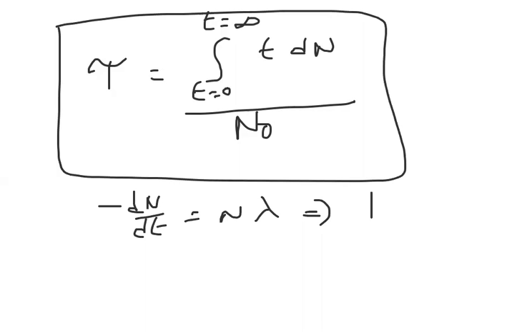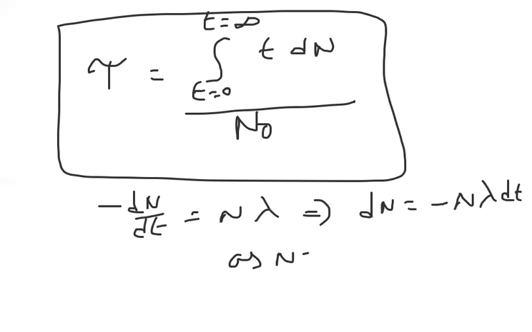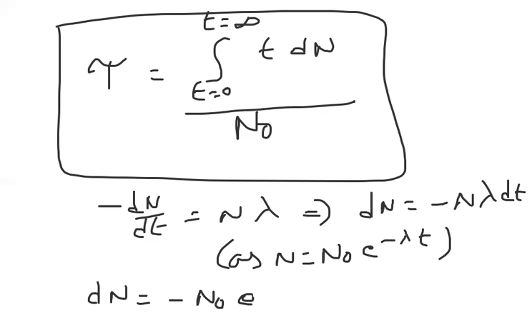From here I can write dN is equal to minus N lambda dt, and N is equal to N naught e power minus lambda t. Substituting this, dN is equal to minus N naught e power minus lambda t into lambda into dt.